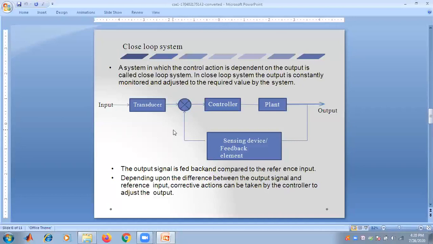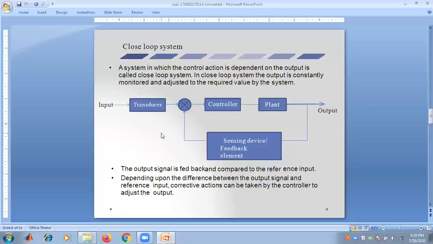That is why it is called the closed loop system. The output signal is fed back and compared to the reference input. Depending upon the difference, corrective actions can be taken by the controller to adjust the output.